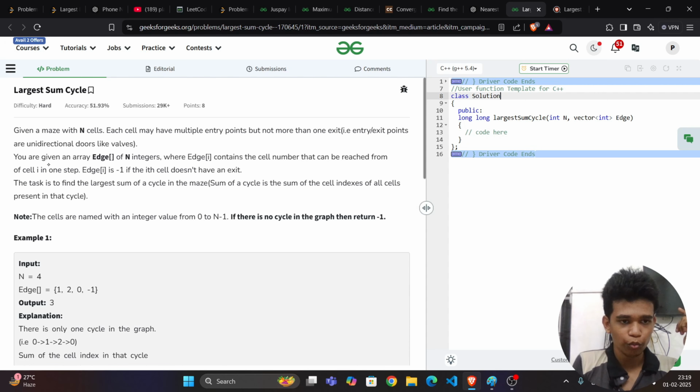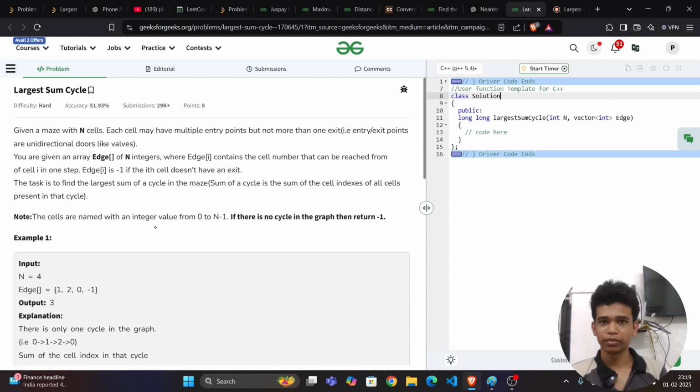You are given an array edge of n integers, where edge[i] contains the cell number that can be reached from cell i in one step. Edge[i] is -1 if the ith cell doesn't have any exit. So if we don't have any exit, then edge[i] is -1. If we have an exit, then edge[i] points to that cell. Then the task is to find the largest sum of a cycle in the maze. The sum of a cycle is the sum of the cell indices of all cells present in that cycle.